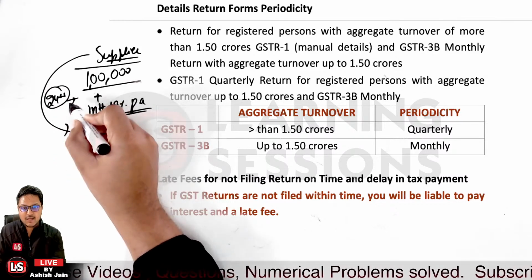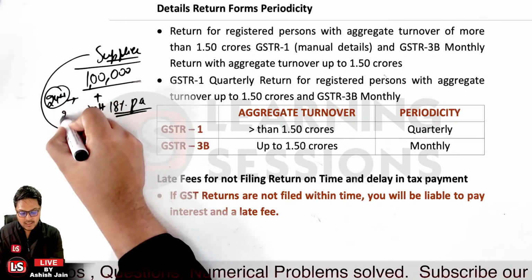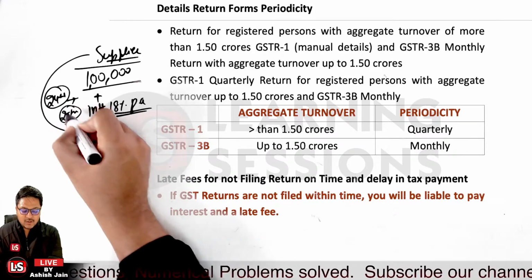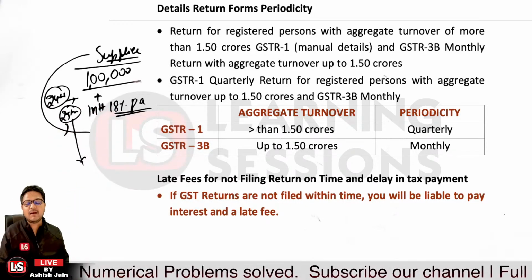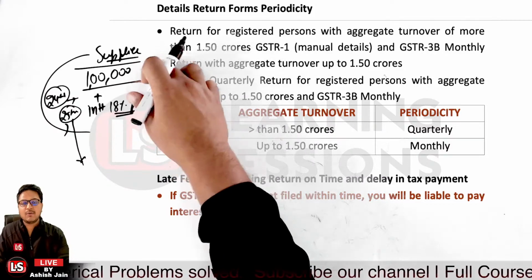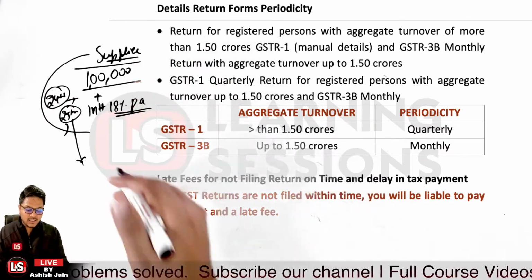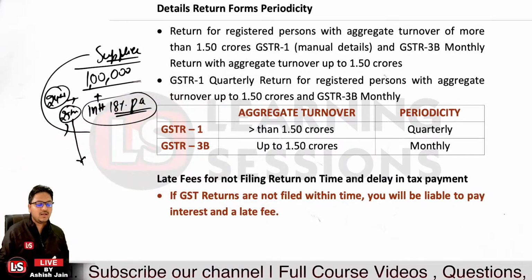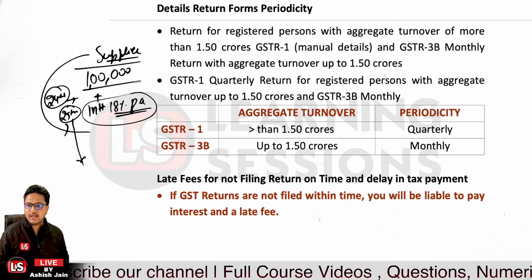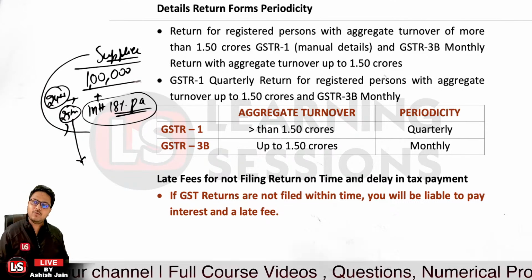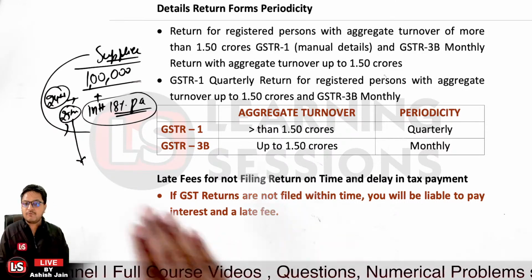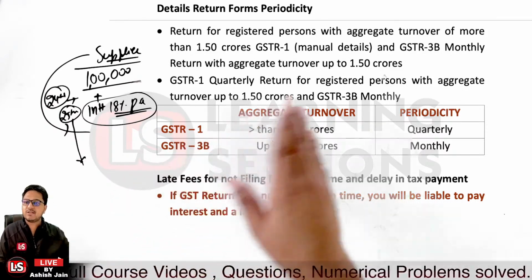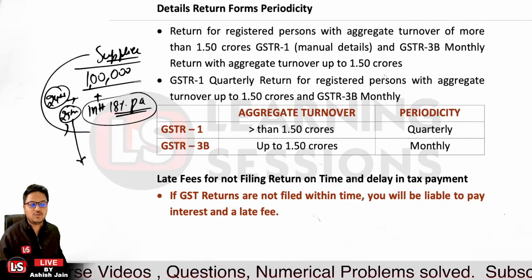So from the next day of the due date, let's say from the 25th, to the date that you have not paid the GST amount to the government, the interest liability will be charged, the interest penalty will be charged, the late fee will be charged in that particular form, and you are to pay that particular interest also along with the actual amount of the GST you are to pay.